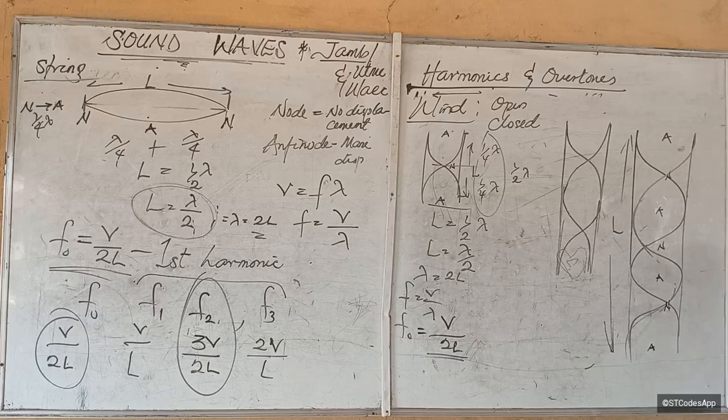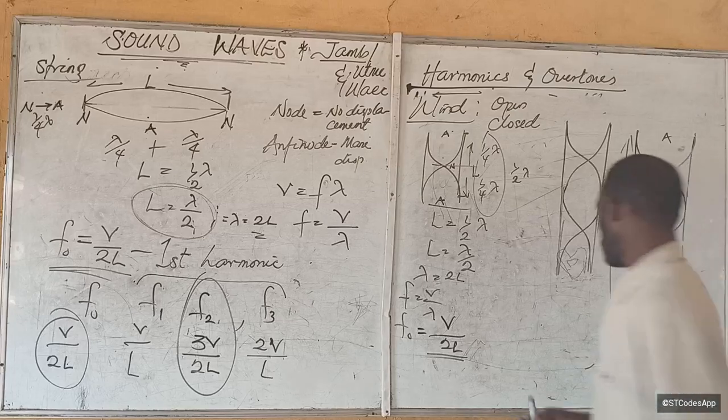Let's see how many quarter wavelengths we have: 1, 2, 3, 4, 5, 6. So that is 6 times quarter wavelength. The entire length is 3 lambda over 2, so lambda is equal to 2L over 3.